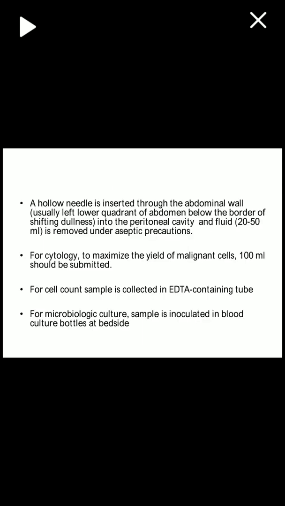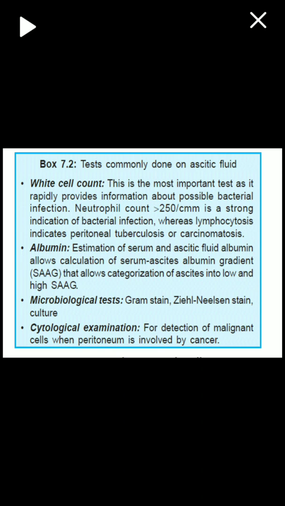Collection of both peritoneal and pleural fluid is by insertion of a needle into the particular cavity. A hollow needle is inserted through the abdominal wall, usually in the left lower quadrant of the abdomen below the border of shifting dullness, into the peritoneal cavity, and fluid is removed under aseptic precautions. For cytological examination, for the maximum yield of malignant cells, 100 ml of fluid should be taken out if the fluid collection is more. For cell count, the sample is collected in an EDTA containing tube. For microbiological culture, the sample is inoculated in blood culture bottles at the bedside.